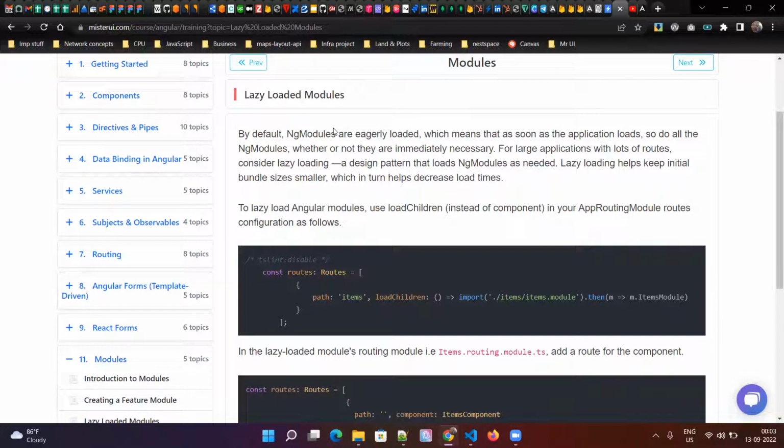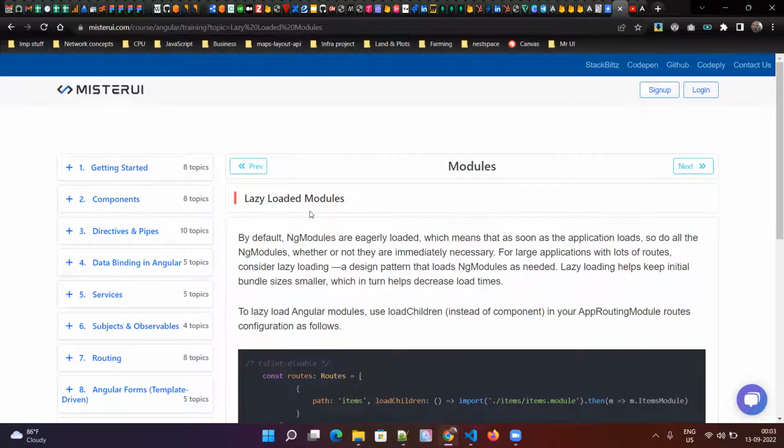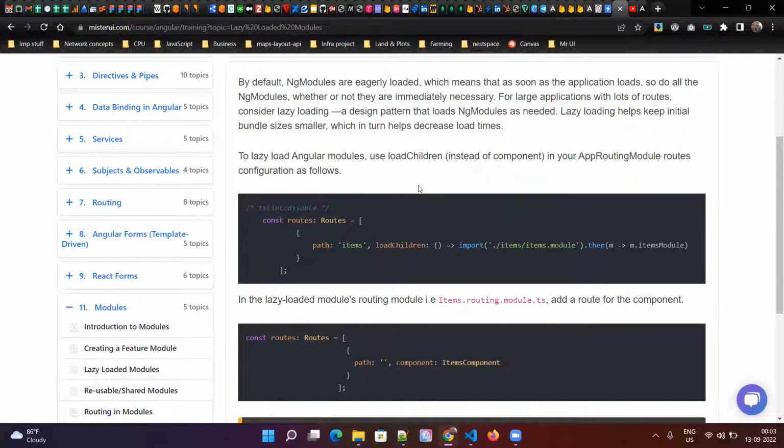Lazy loaded means it will not download when you load the page. When you go to a specific area of your application, only that module will be loaded on demand. Let's say you have students module, faculty module, and administration module. If the administrator logs into the application, it will not download your faculty module and student module.